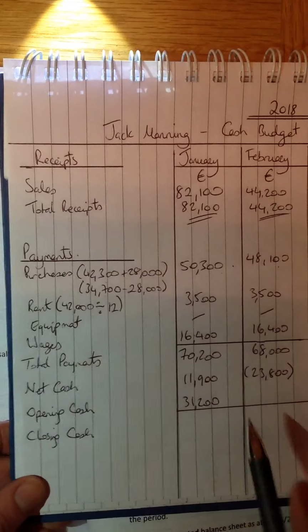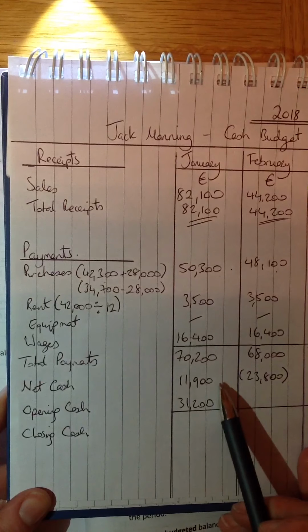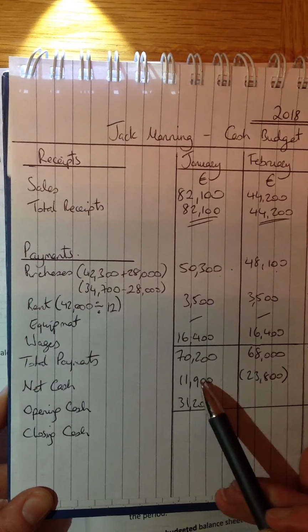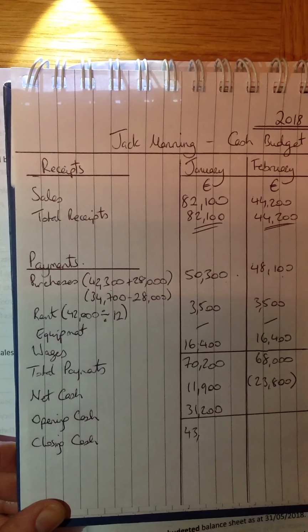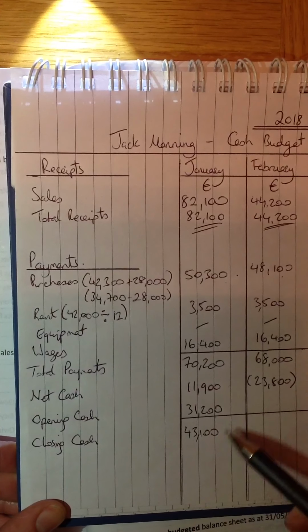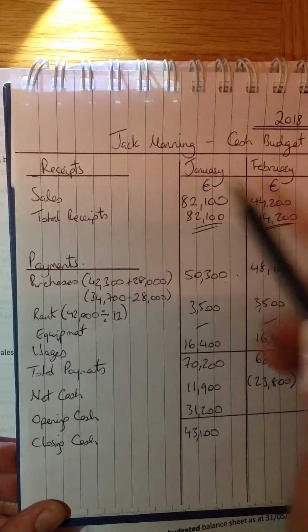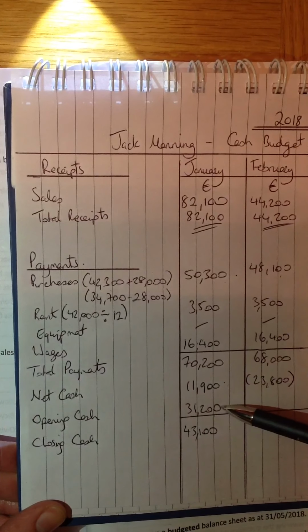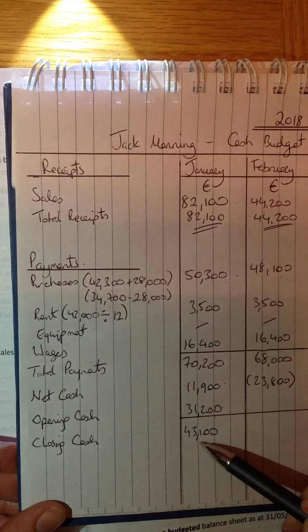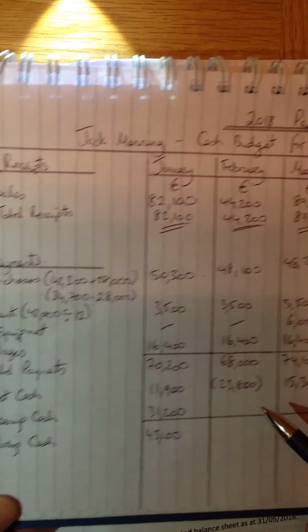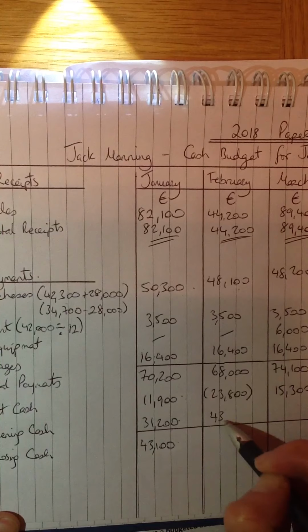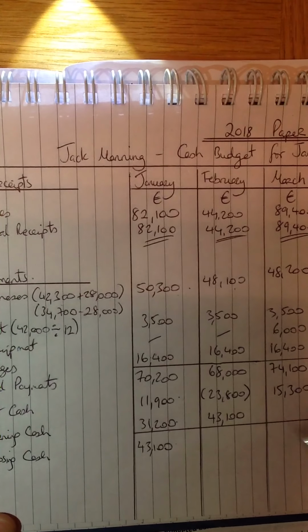So to get your closing cash, you add the net cash plus the opening cash per month. So just give you a minute to do that. And when you do, it's 43,100. So I got this, the closing cash for January, by adding net cash plus opening cash. So I got 43,100. The rule of budgets is the closing cash of one month is the opening cash of the next month. So 43,100.